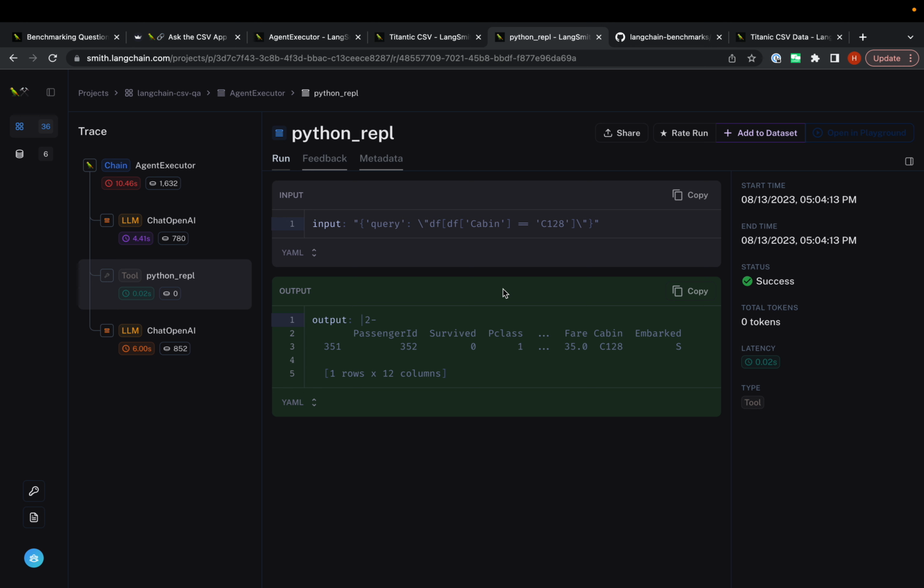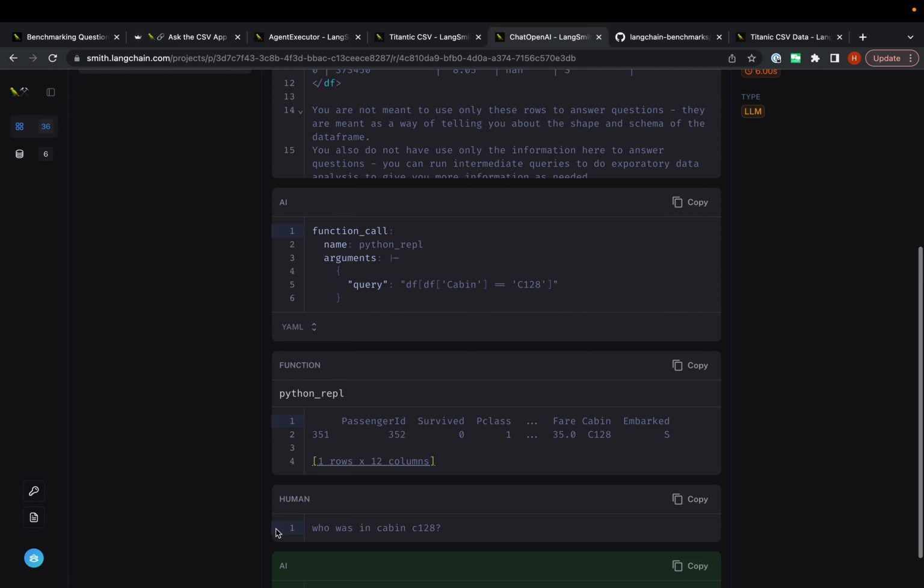But another area that we see a lot of people spending time on is data engineering, getting the data to go into the prompt in a way where the language model can make sense of it. And this can involve a few different things. This can involve setting up pipelines so the correct data gets there. That takes a lot of time. This can also involve formatting that data in the right way. And so this is an example of where the data, when it went into the language model, was not at all formatted in a way that set the language model up for success when trying to answer.